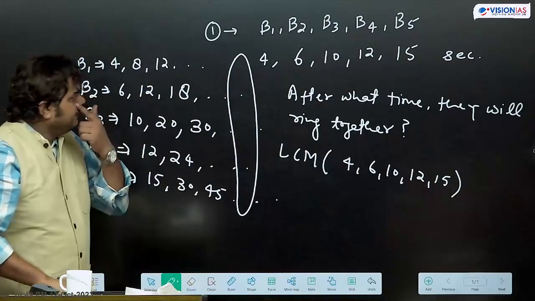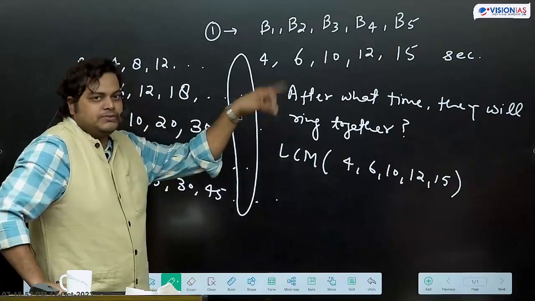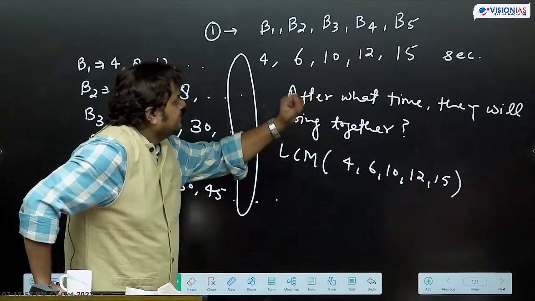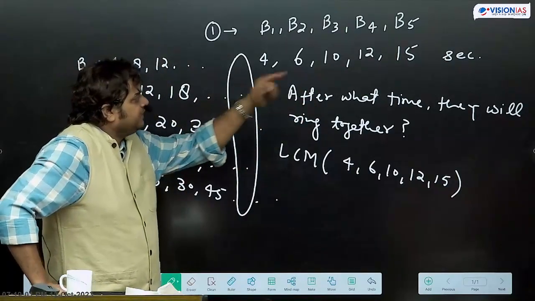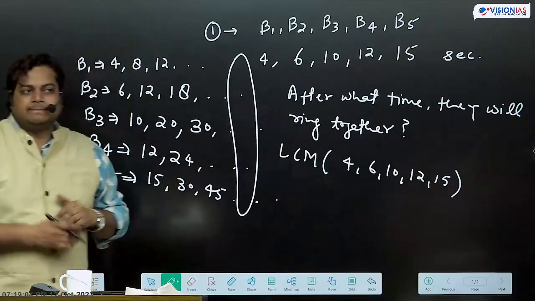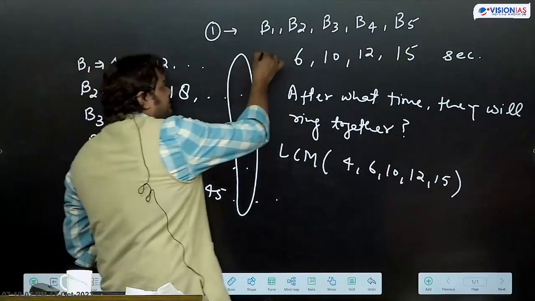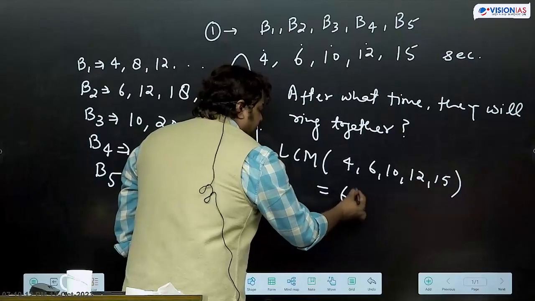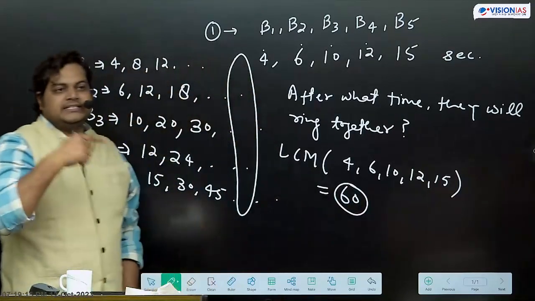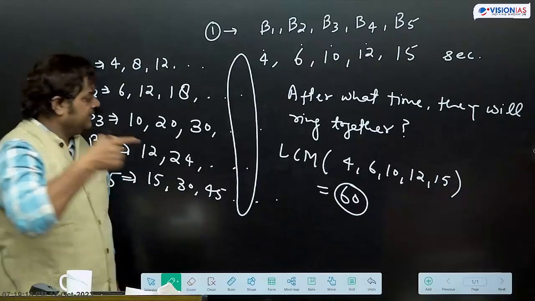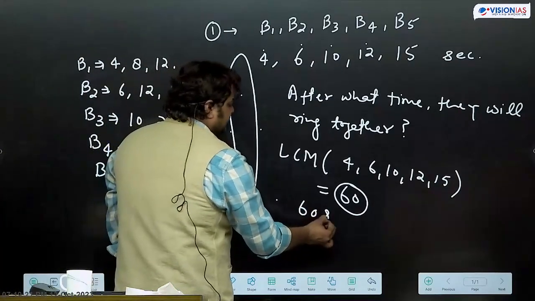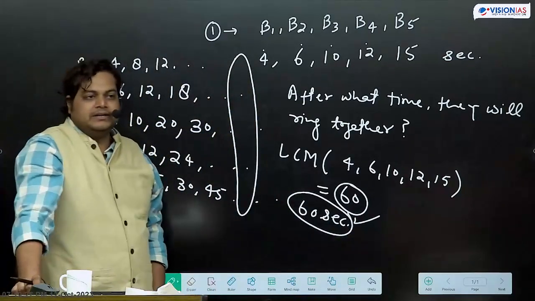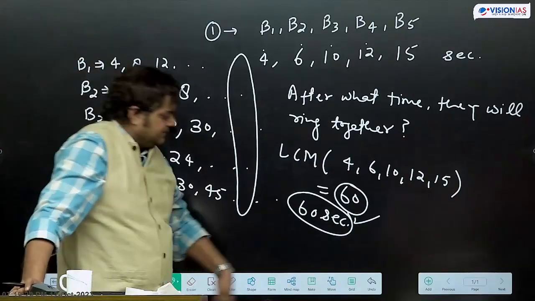LCM क्या आ जाएगा? Take the bigger number and take multiples of this. 15 के multiples, 15 से तो हो नहीं रहा है. 30, 12 नहीं जा रहा है, 4 नहीं जा रहा है, 45, again 60. 60 will be the LCM. 60 से 4 भी कट रहा है, 6, 10, 12 and 15. So what will be the LCM? 60. That means after 60 seconds they are going to ring together. After every 60 seconds, they are going to ring together. This is clear? Very simple one.